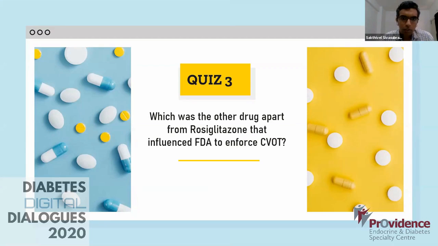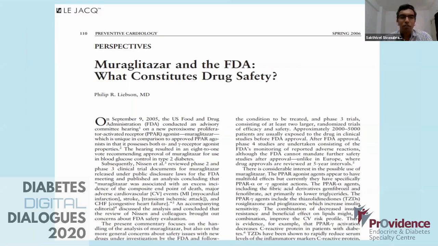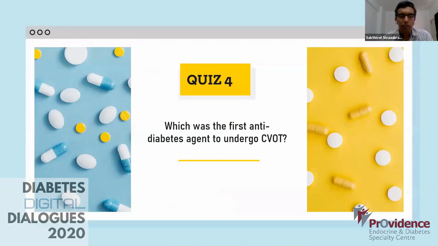Yeah. So the other drug was in 2005-06. It was muraglitazar, and this was again a PPAR agonist, which had action on both the alpha and the gamma receptors. And again, muraglitazar had its own problems, and there was a huge uproar on what the standards were by which the FDA used consent to trials. The final nail in the coffin was rosiglitazone, and this is post CVOT.